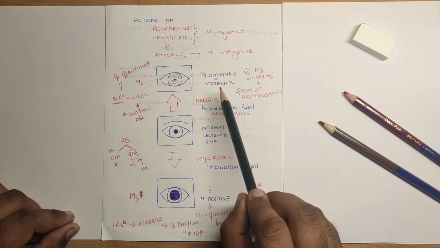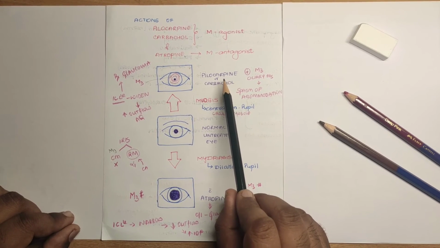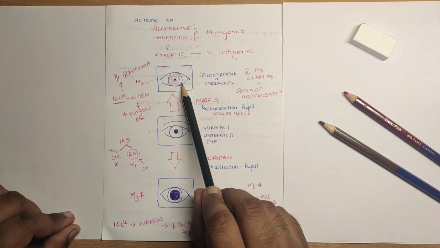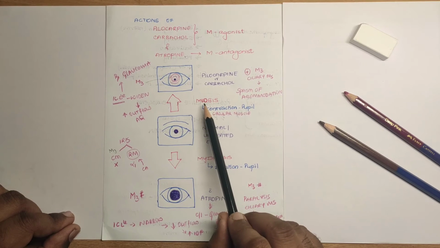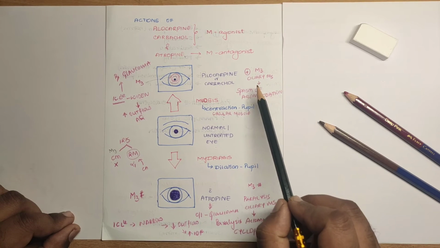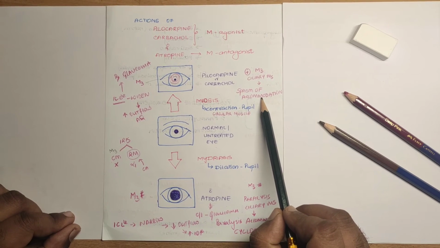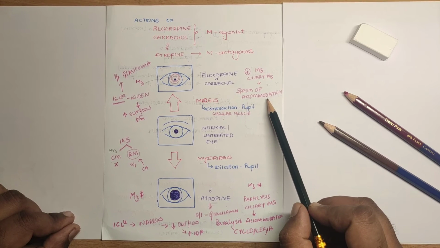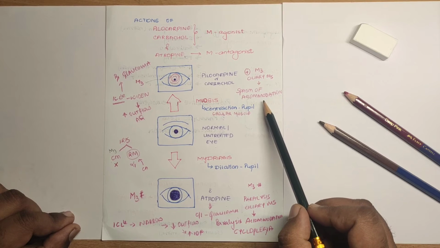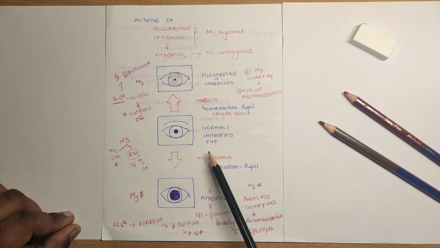So you need to remember two things when you administer pilocarpine. It acts on M3 receptors which are present on the circular muscle fibers, leading to the contraction of circular muscle fibers. It leads to miosis, that is constriction of pupil. At the same time, activation of M3 receptors on the ciliary muscle fibers leads to spasm of accommodation, and it allows the lens to focus towards the near vision. So it helps in focusing the eye towards the near object.